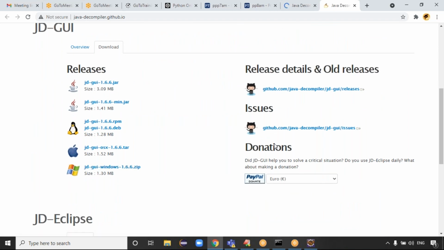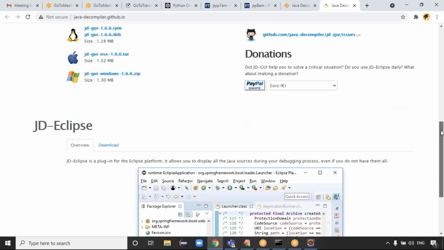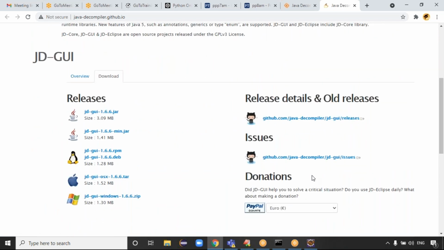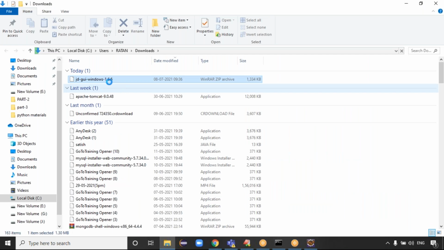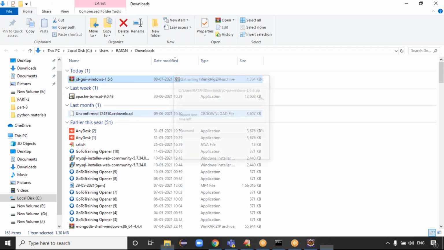Download the GUI. Okay, maybe this one shows. Yes, you can download the Windows file. Once you download the Windows file, you'll get this one. Let me show once. Extract this zip file as JD-GUI, something like this. Right click and extract. Because once you extract, you will get some cup symbol. JD-GUI means the cup symbol. You will get it.